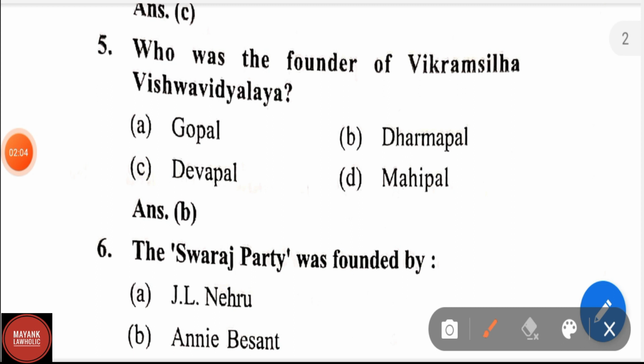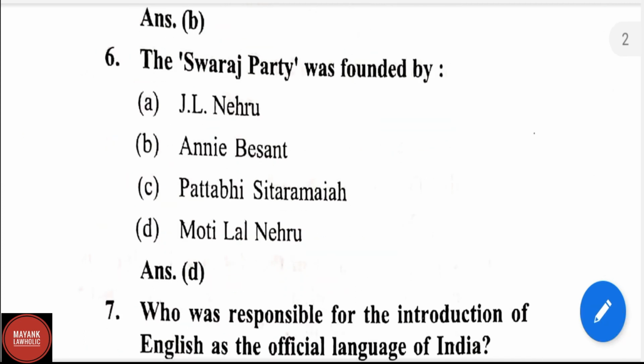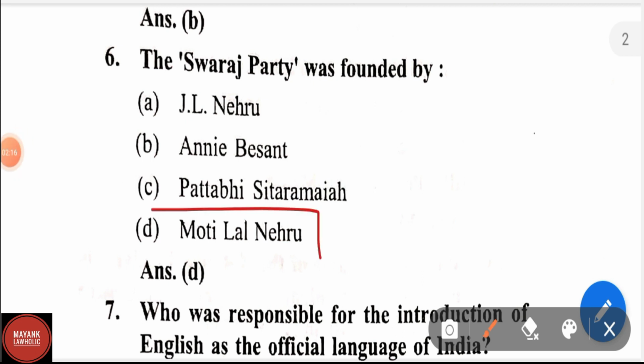Question number 5. Who was the founder of Vikramshila Vishwavidyalaya? Correct answer is Dharmpal. Dharmpal was the founder of Vikramshila Vishwavidyalaya. Question number 6. The Swaraj Party was founded by. It is a very easy question. Swaraj Party was founded by Motilal Nehru.